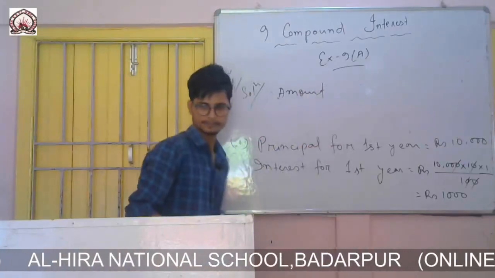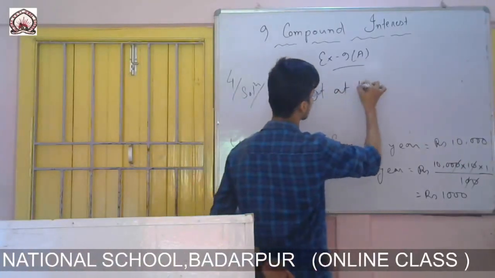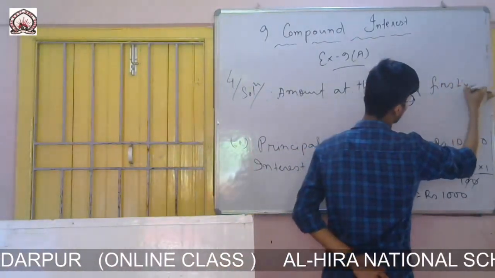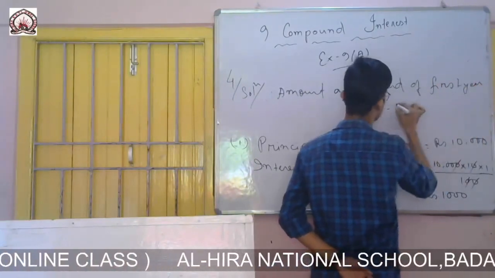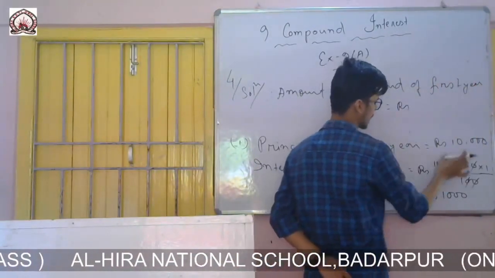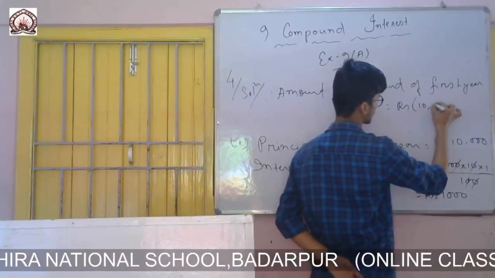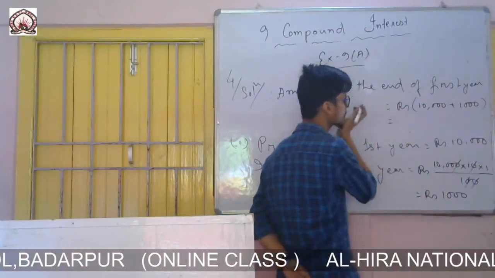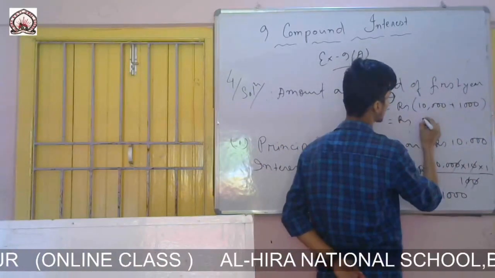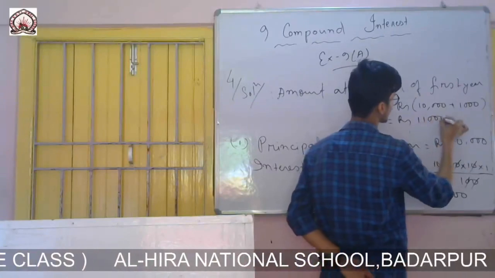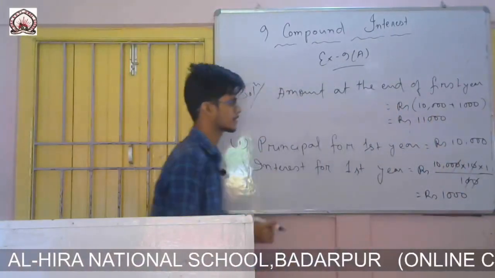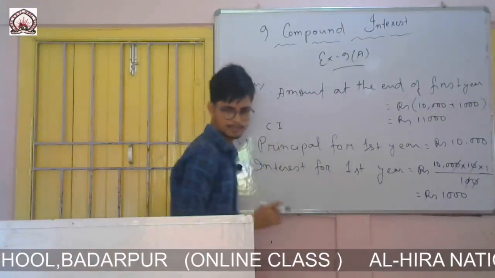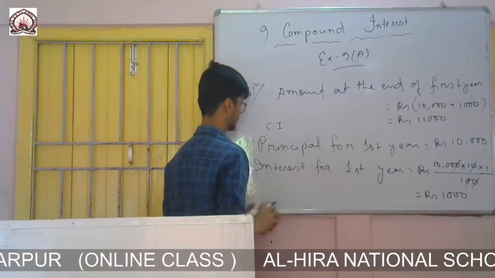Amount at the end of first year is rupees principal plus SI. Principal is 10,000 plus SI it is 1,000. Interest it is 1,000. So it will be rupees 11,000. Yes. So now you find therefore CI, compound interest after 1 year.